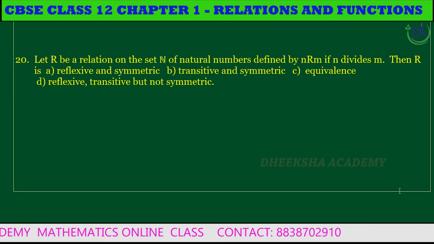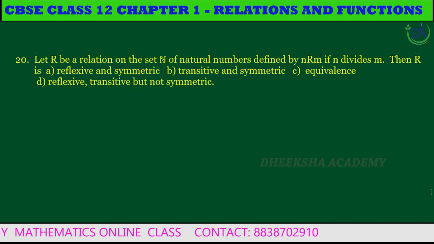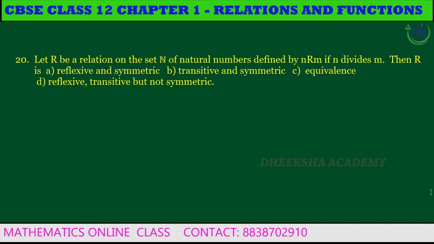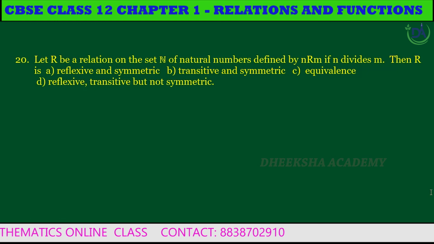Question number 20. Let R be a relation on the set capital N of natural numbers defined by n related to m if n divides m.